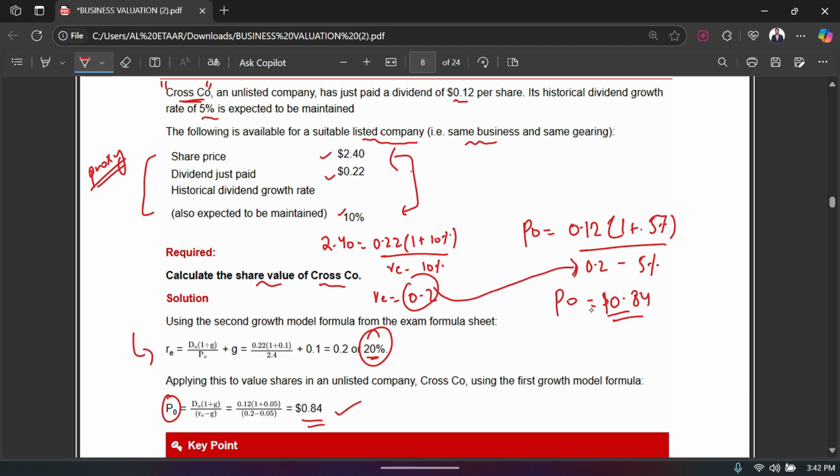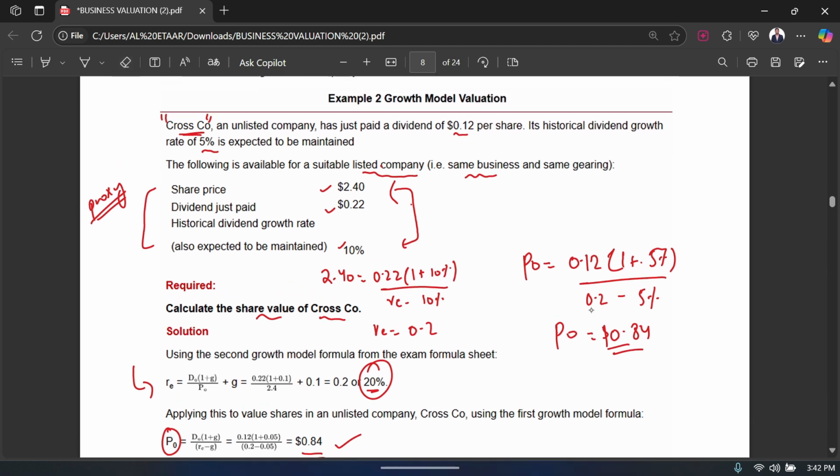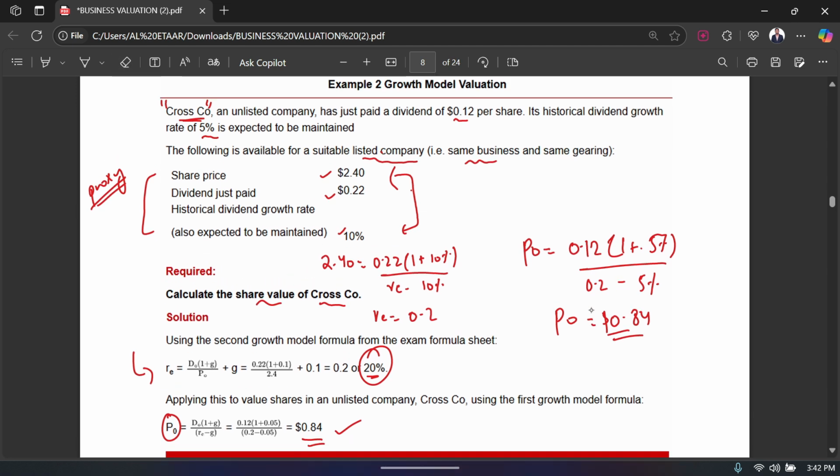If a similar company has a required return of this much, then obviously my company would have the same required return because it's in the same industry. That's how I got my market value for this particular company, the Cross Company. So you can see that this is how you use the dividend valuation method to calculate the value of any business.